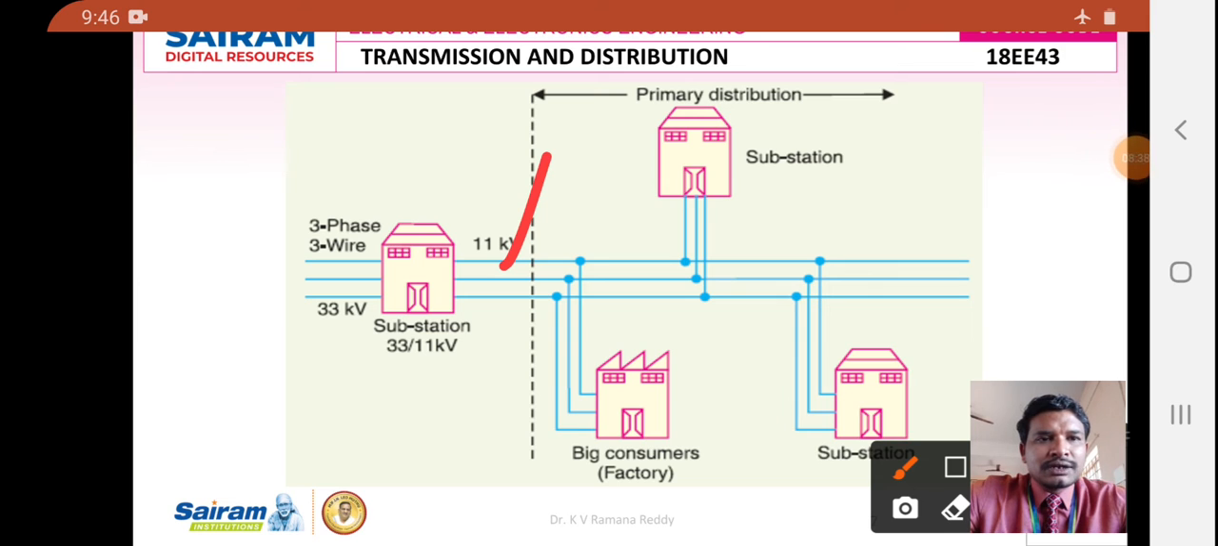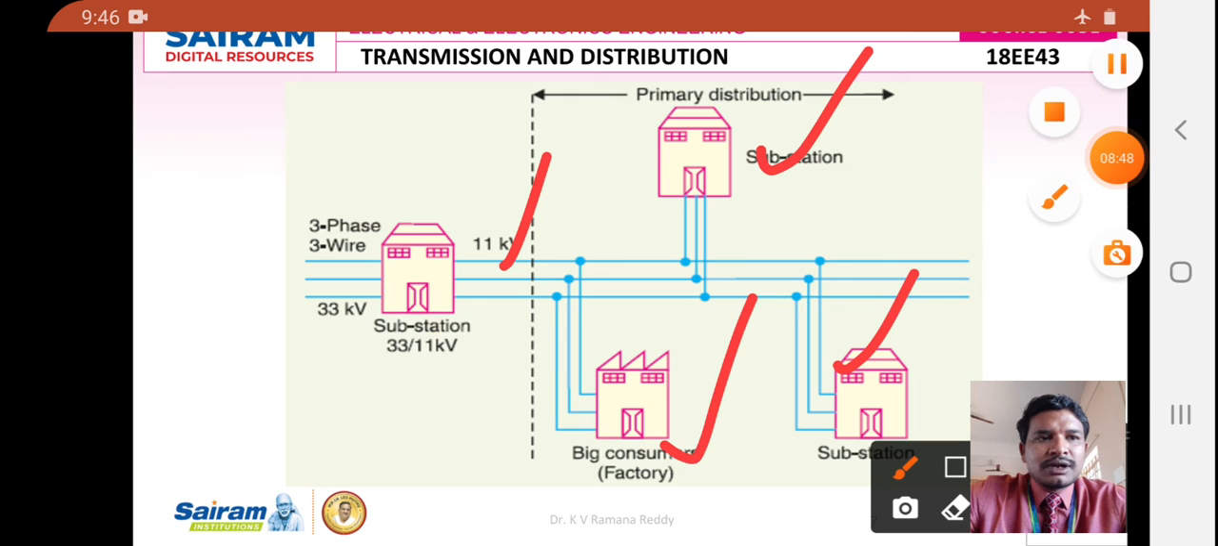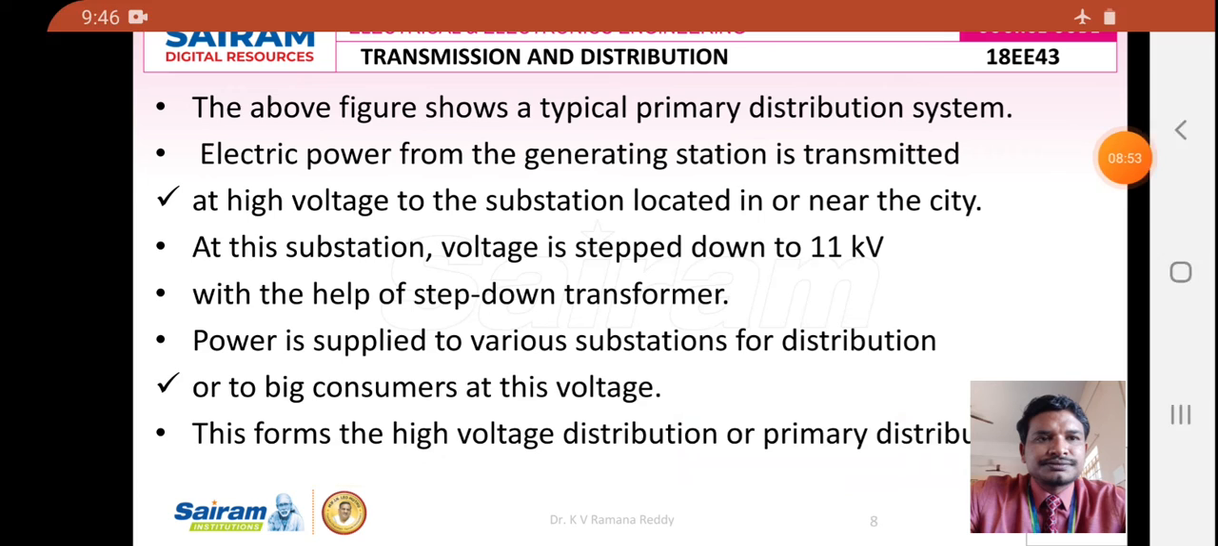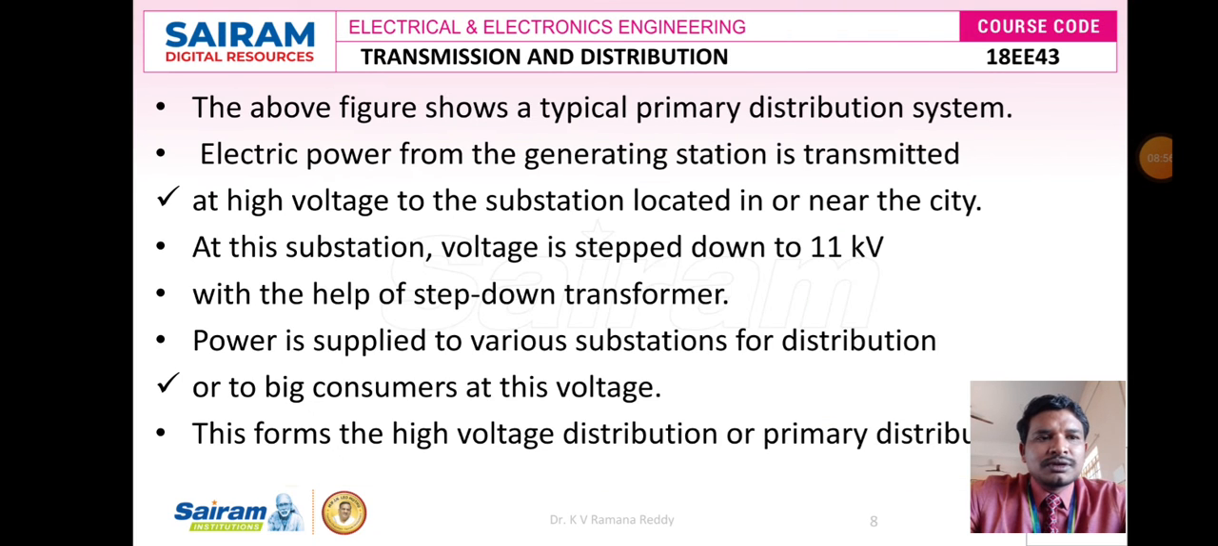This 11 kV we give directly to substations or big consumers like industries or factories, either one substation or two substations, depending upon the demand of the load. We can use whatever we wish. Therefore, this figure shows a typical primary distribution system where electric power from the generating station is transmitted at high voltage to the substation located outside of the city or near the city. At this substation the voltage is stepped down to a suitable voltage like 11 kV, as we see in this figure.